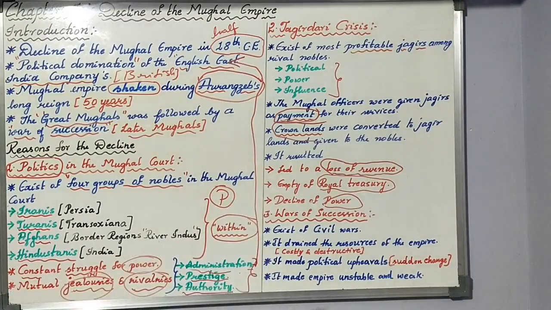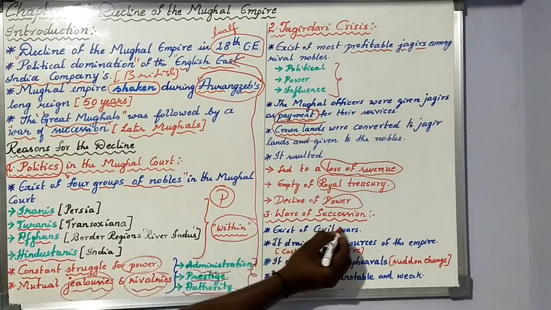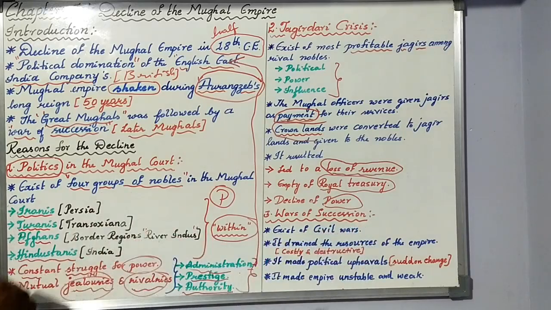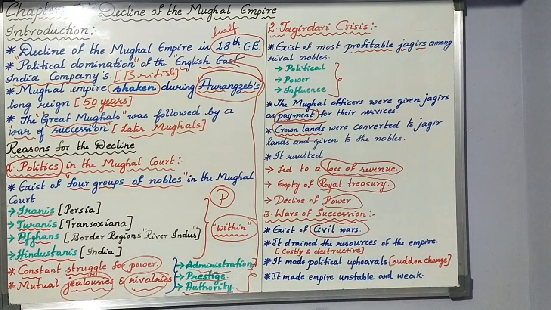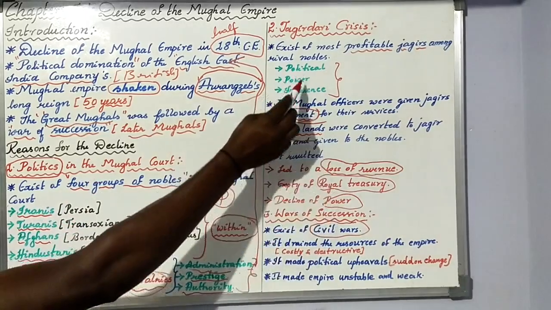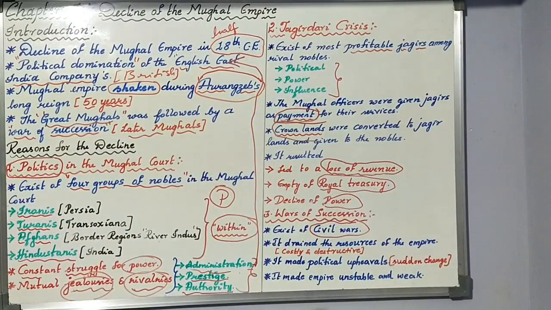And the third one we are having is the wars of succession. Okay, the existence of civil wars between the nobles themselves. There was a fight or a clash between the rulers of the Mughals, especially with the nobles. They had clashes only for political power and influence. For that, a number of fights and clashes started to take place between the nobles.